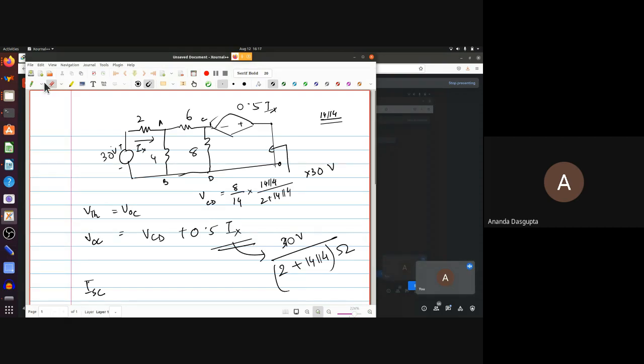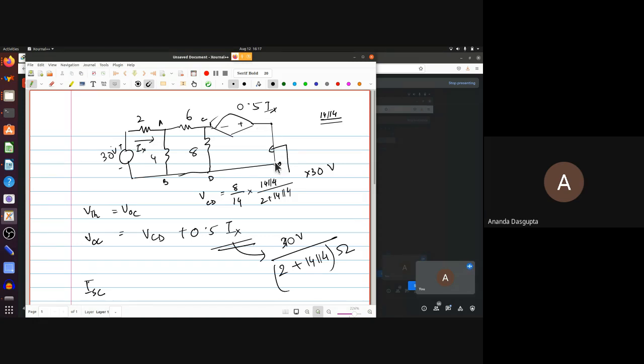Assuming, of course, that the current through Ix is actually in this direction, which it will be, because of the 30 volt source, the current goes this way, right? Has to. You should realize that a current flowing this way would go against the only power source in your circuit. That of course will not happen. So the current will flow this way. So Ix will be positive, even when you short this out.